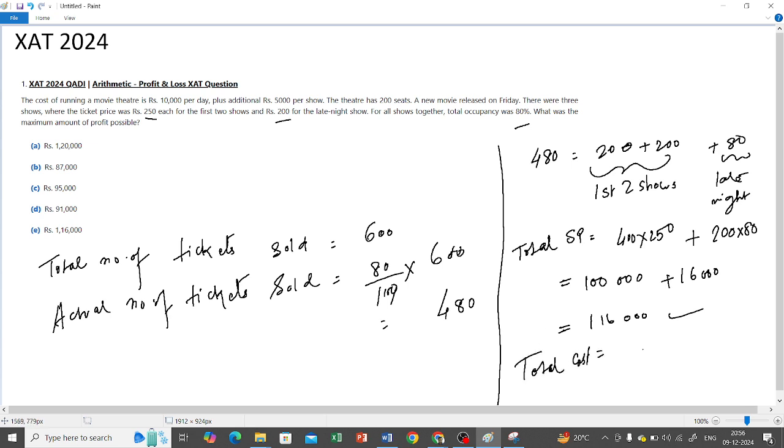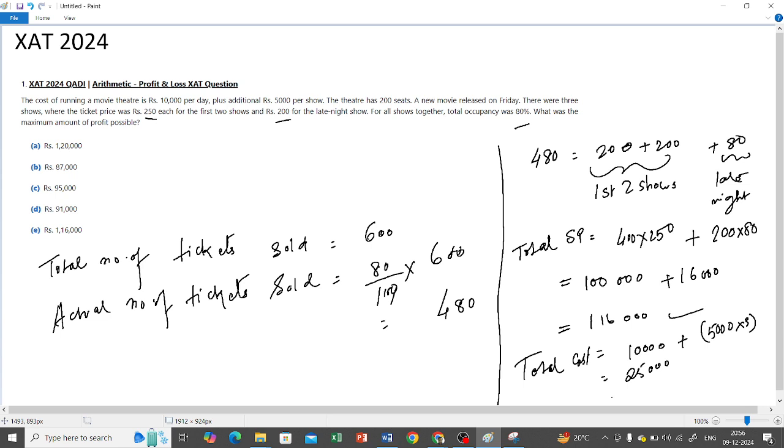What is the total cost? Cost is rupees 10,000 per day. So for Friday, what was the cost? 10,000 plus 5,000 rupees per show. So how many shows were there? 3 shows are there. 15,000 plus 10,000, so that is going to be 25,000.